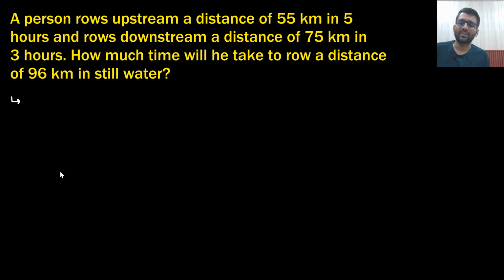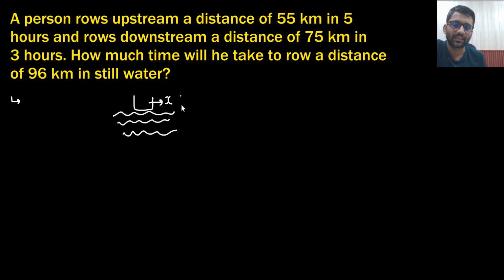So now let's solve the problems. A person rows upstream a distance of 55 km in 5 hours and rows downstream a distance of 75 km in 3 hours. How much time will he take to row a distance of 96 km in still water? Let's say this is your water, and his speed in still water is x kilometer per hour. He is covering the distance of 55 km in 5 hours, that means his speed is 11 kilometer per hour.